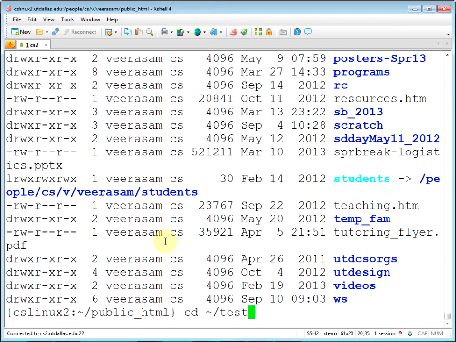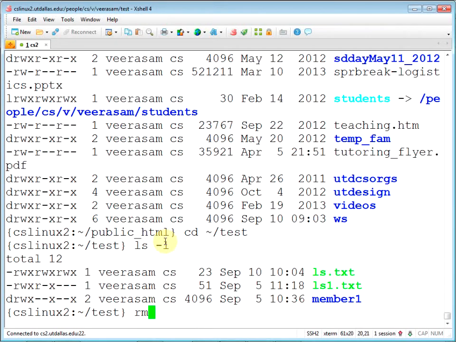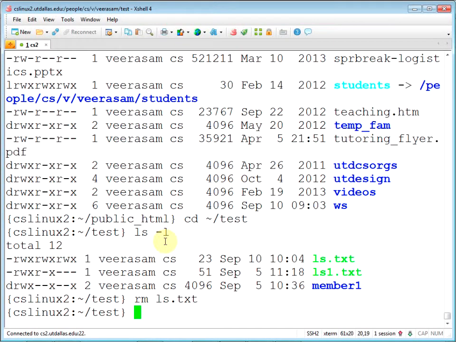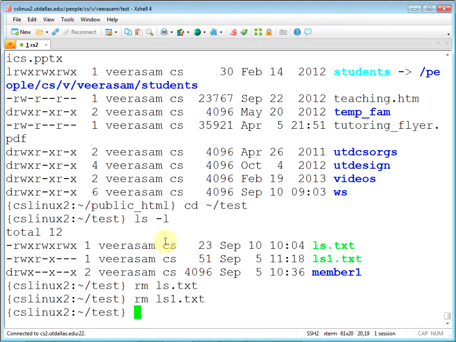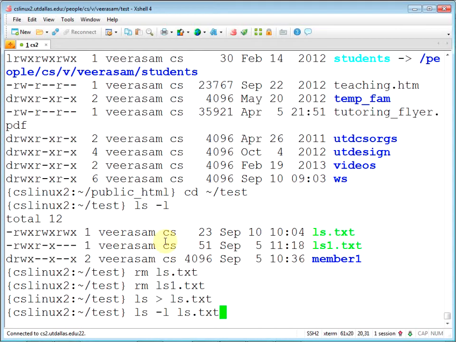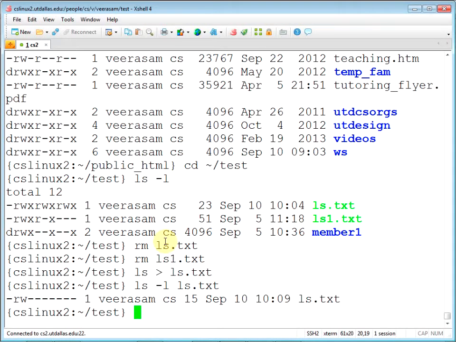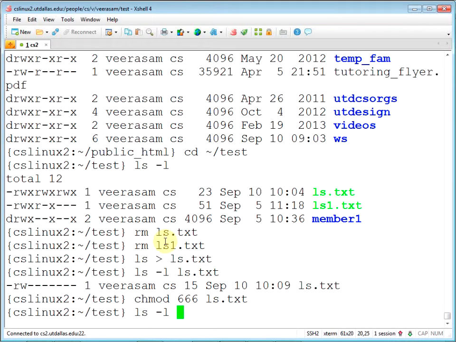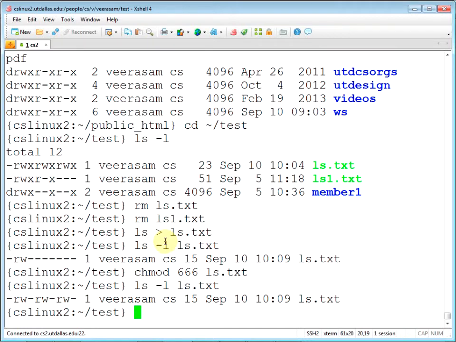Let's go back here. I'm going to remove this thing, remove that too. Let's create it again, back to default permissions. Okay. I want to give permission for everybody. Execute really doesn't make sense. So you can do 666, without execute permission. There you go.